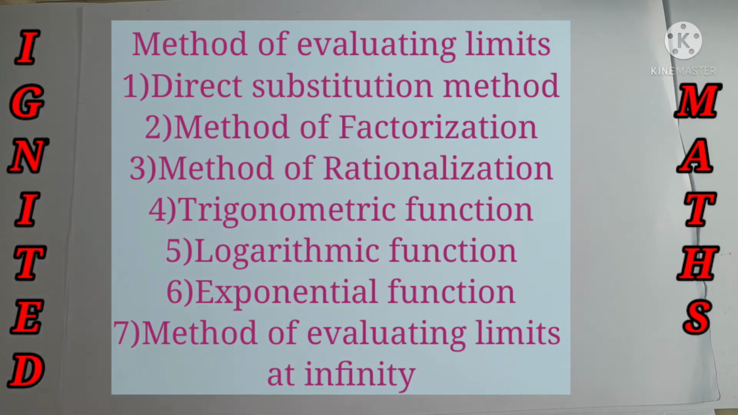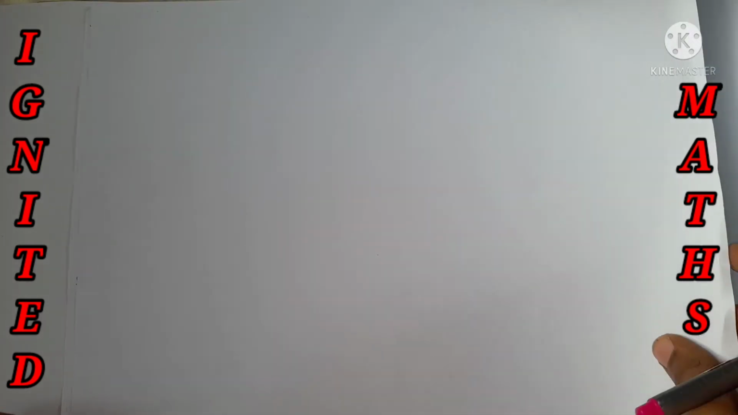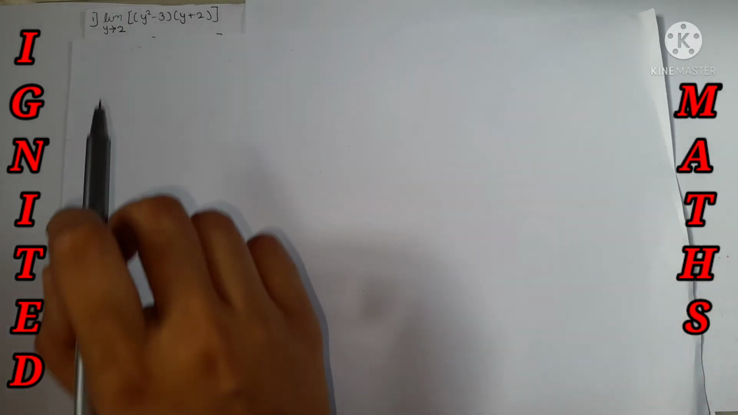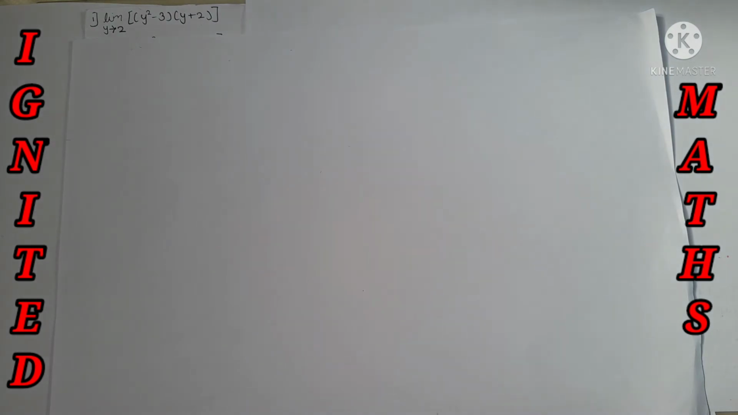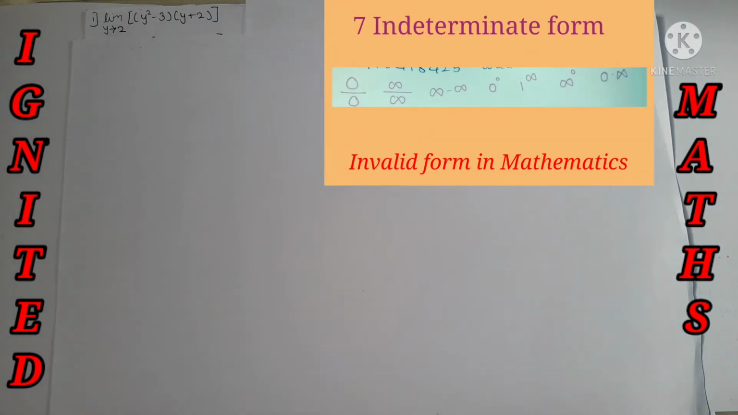It is the easiest method compared to the others, because we just need to substitute the given constant and we get the answer. Let's take the first question: limit y tends to 2 of y square minus 3 and y plus 2. According to limits, there are 7 forms listed over here which are invalid in mathematics, so they are indeterminate, such as 0 by 0 and infinity minus infinity. We need to do the calculation in such a way that we do not get such types of answers.